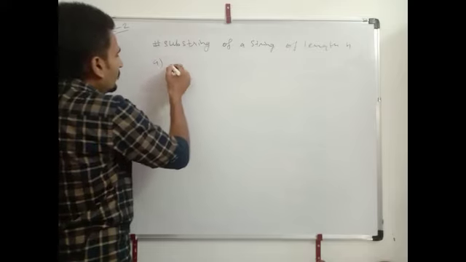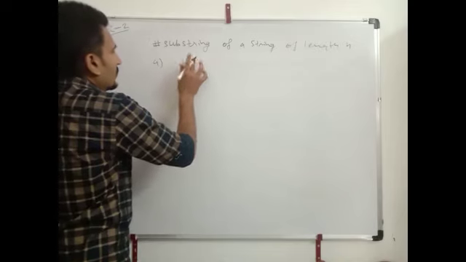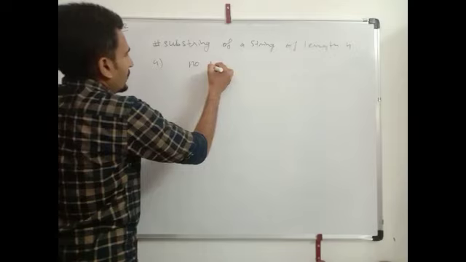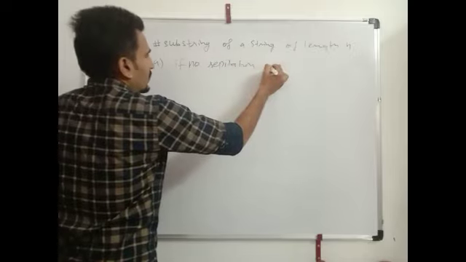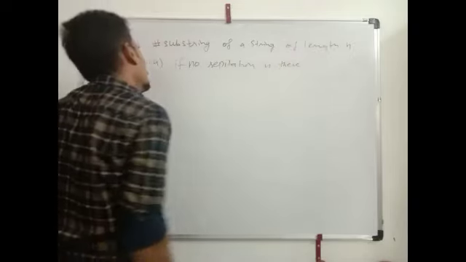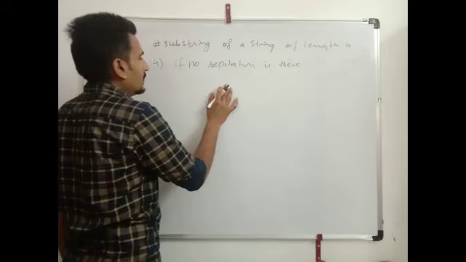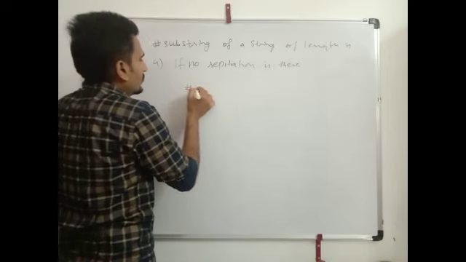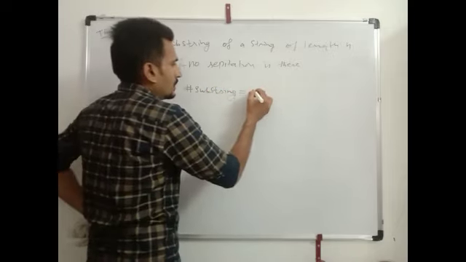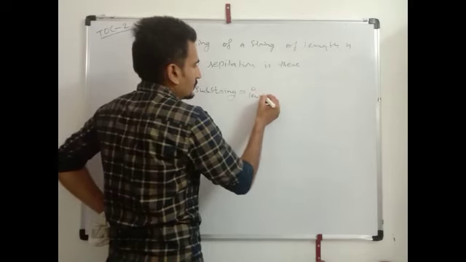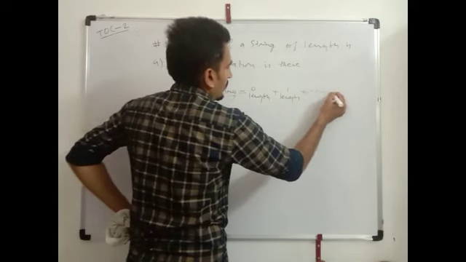We have two cases. If there is no repetition, means if we have a string that doesn't contain repetition, then the number of substrings is equal to the 0 length string plus 1 length string plus dot dot dot n length string.